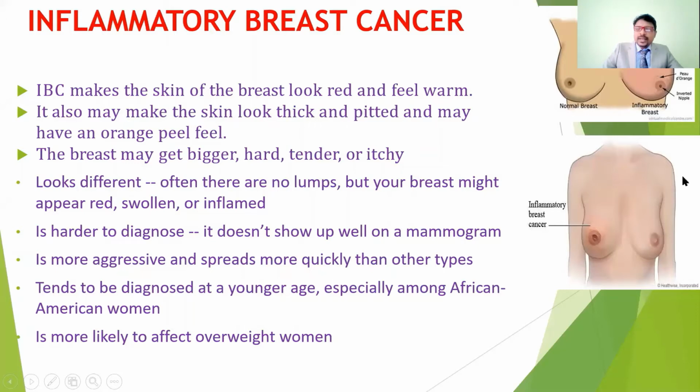You can see here the swelling, redness, and tenderness. These are the major features of inflammatory breast cancer. It also makes the skin look thick and pitted, and it may have an orange peel appearance. If you see here, this structure is the orange peel appearance, because of the redness and the swelling. The breast may be bigger, hard, tender, and also itchy.